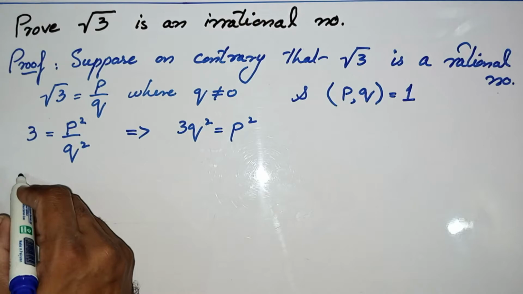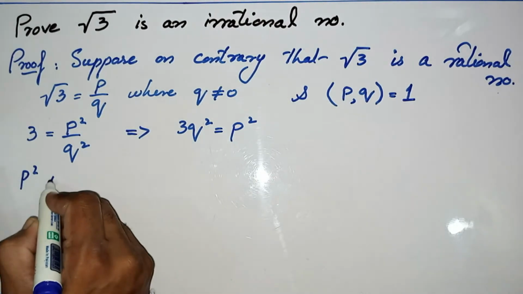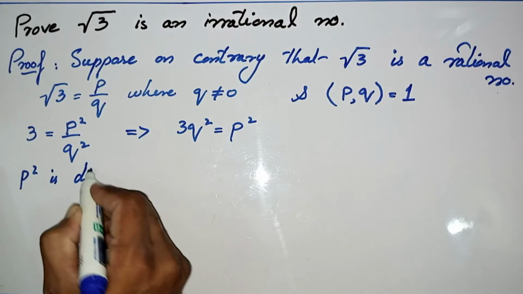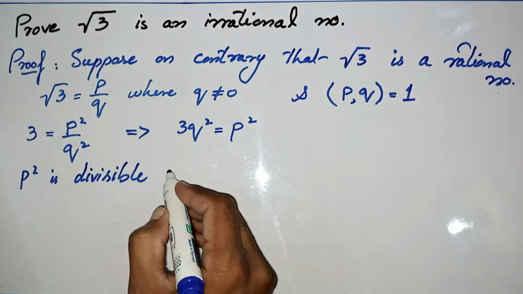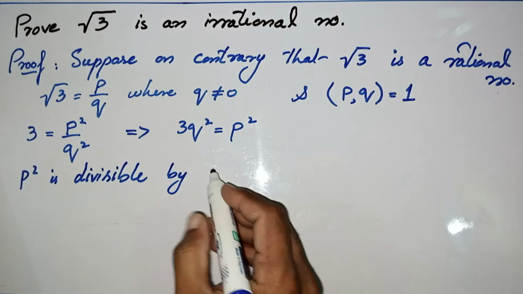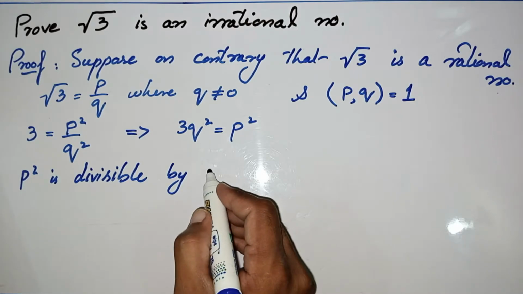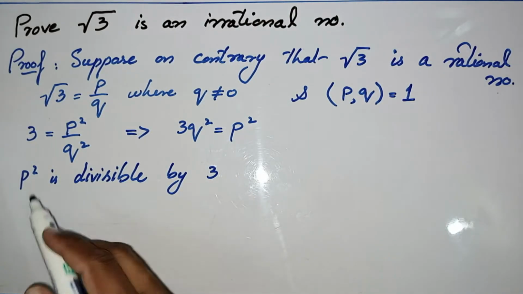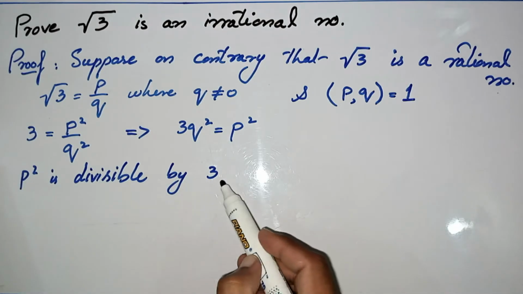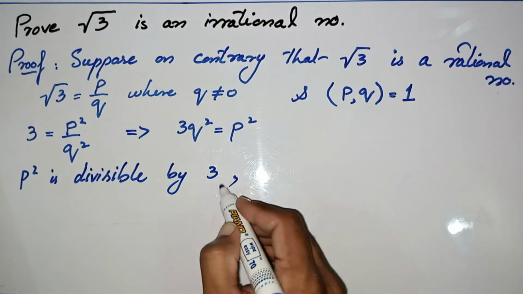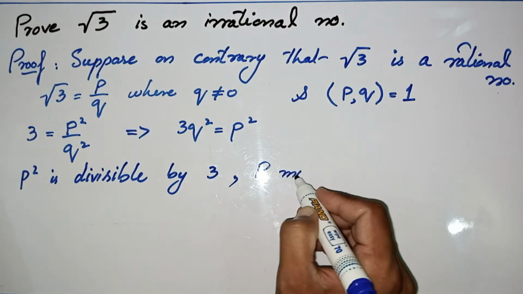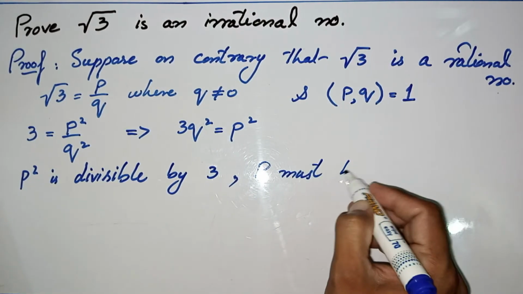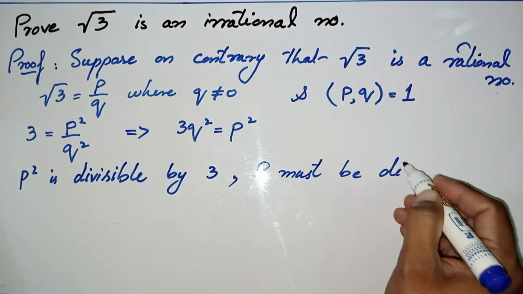So we can write p square is divisible by 3. When the square of any number is divisible by 3, then that number must be divisible by 3, so p must be divisible by 3.